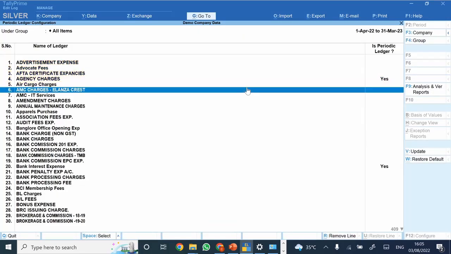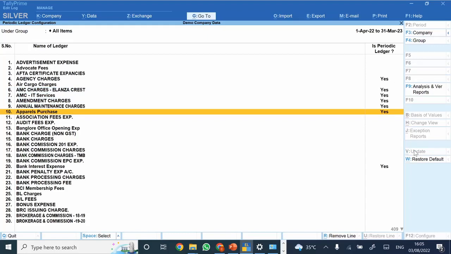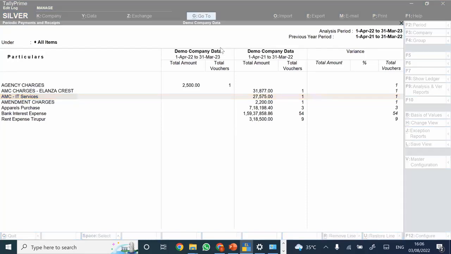And now you can select any of the expenses. Let's say this expense, if you want to select it as periodic, you can just set the status to update. Once you've set the status to update, this ledger would be reflected further in this particular report. Whatever ledgers you have marked as periodic would be available here for the purpose of verification, and you can directly have it from there.